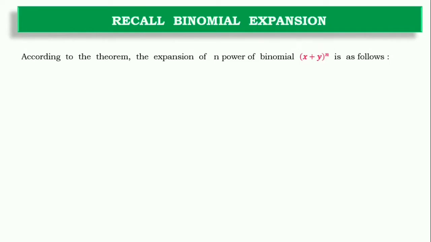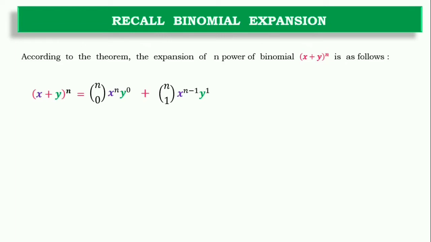To begin with, let's recall binomial expansion and the binomial theorem. According to that, if we have a binomial x plus y and we want to expand it to the power of n, then we can expand it like this: x plus y to the power n will be nC0, which is the combination of 0 from n, x to the power n, y to the power 0, and we'll proceed in the same direction, increasing the choice and decreasing the first exponent, and increasing the second.